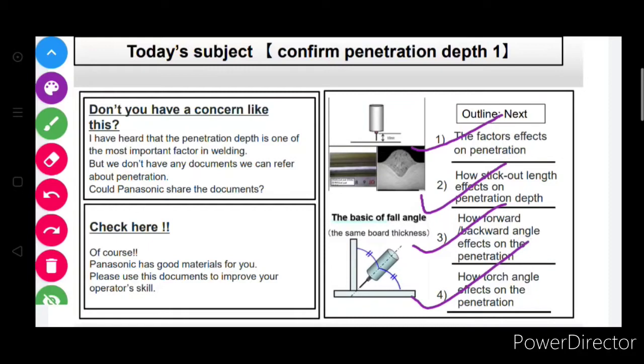Friends, we know very well that welding direction, welding torch angle, voltage, current, and wire stick length are parameters that affect welding quality in terms of penetration, aesthetics, and many more. Okay, now we proceed to the next page.